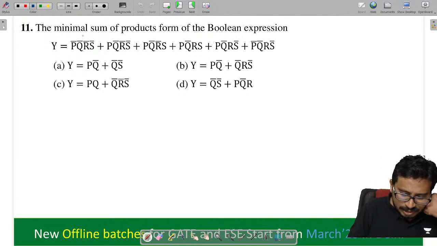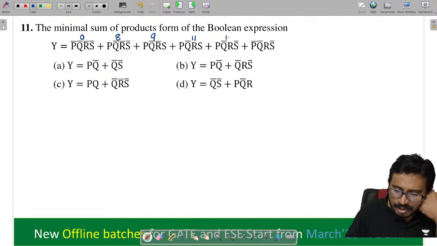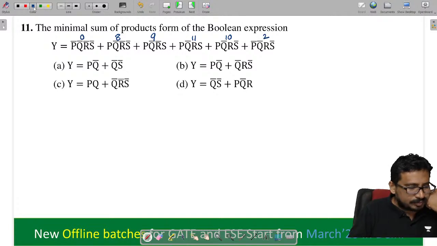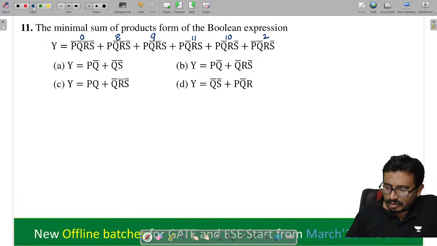So tell me now, this is 0, this is 8, this is 9, and this value, 8 plus 2, is 10, 11, and this value is 10, and this value, how much? 2. Check it, all of you. So go for the K-map.